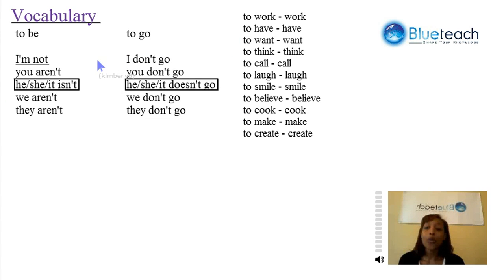I hope you've enjoyed this section. Let's recap. With the verb to be, it conjugates differently in the negative present simple than other verbs. And here we have a list of the different verbs that we can use without the to in front of it. So we're going to have I don't go. And remember that in the third person singular, he, she, it conjugates with doesn't instead of do like the rest.